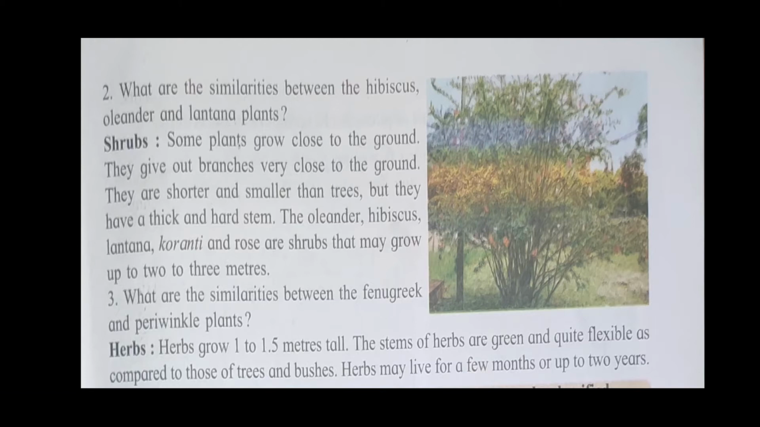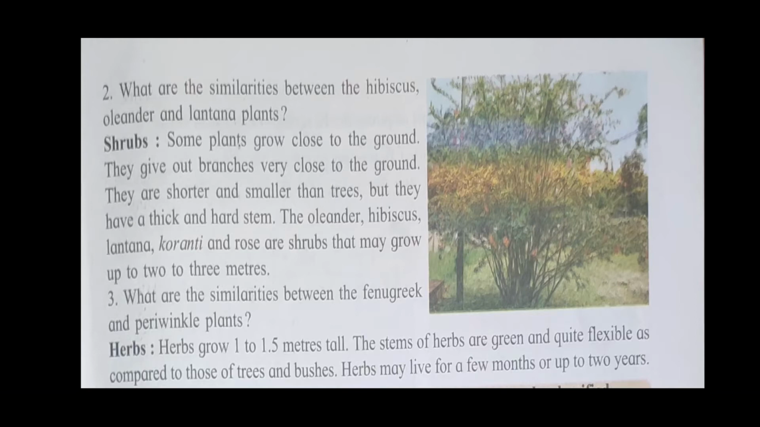What are the similarities between hibiscus, oleander and lantana plants? The second type is a shrub. See in the picture. Some plants grow close to the ground. They give out branches very close to the ground. They are shorter and smaller than trees, but they have a thick and hard stem.